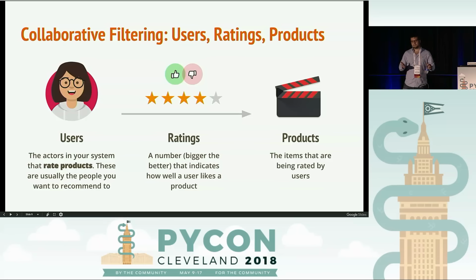And you can think of the users as the readers of your blog, the customers of your online grocery store. Effectively, most of us assume to be a user in some application. Users rate products, which are the far right of this slide. And the products are, again, very domain specific. They could be, in case of maybe Spotify, songs. Or in Netflix, maybe they could be movies.